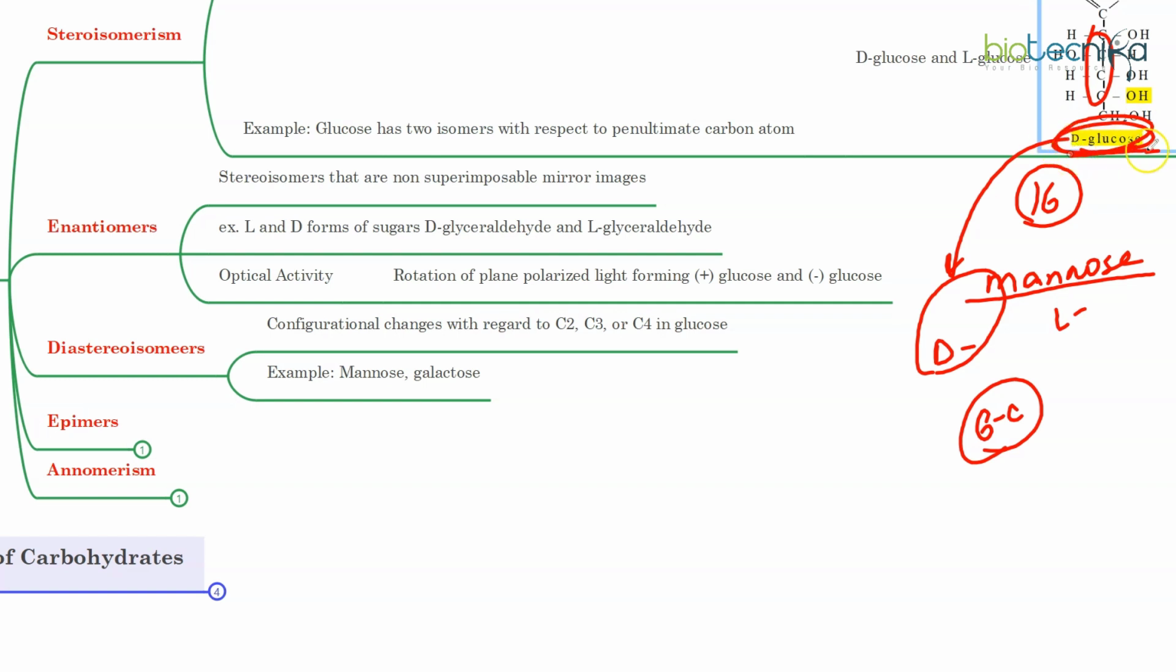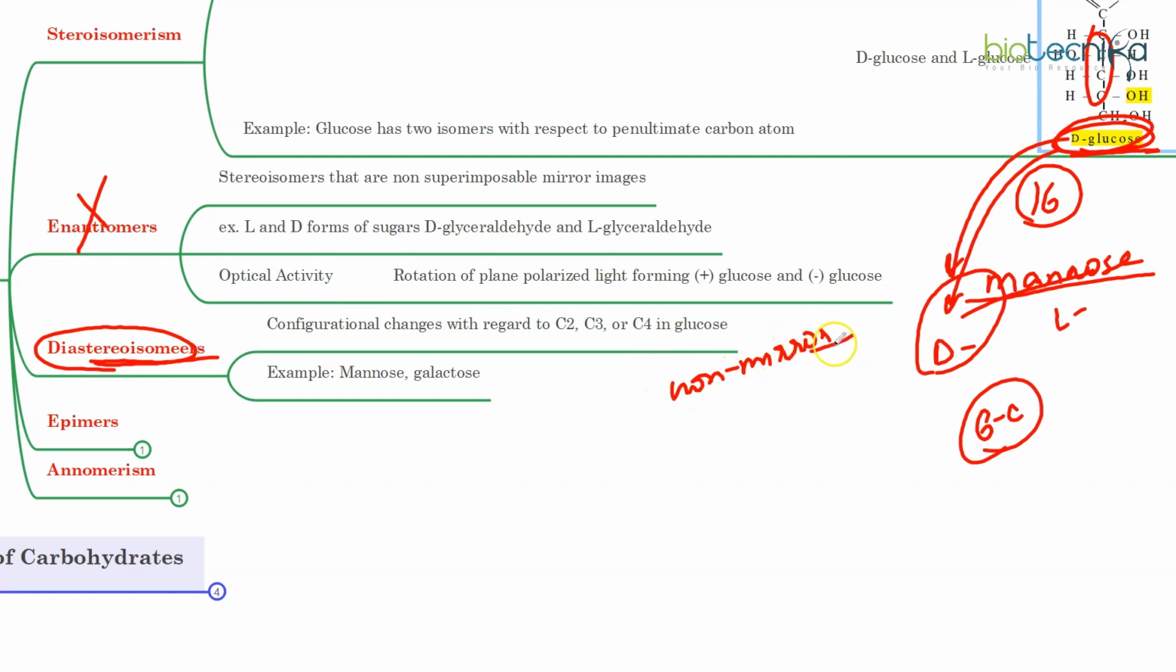So that means D-glucose and D-mannose have the same chiral carbon at the penultimate position. Are they stereoisomers? Yes, they are stereoisomers. But are they mirror images? No. So are they enantiomers? No, they are not enantiomers. They are non-mirror images. Non-mirror images which come from the same stereoisomers are called diastereoisomers.